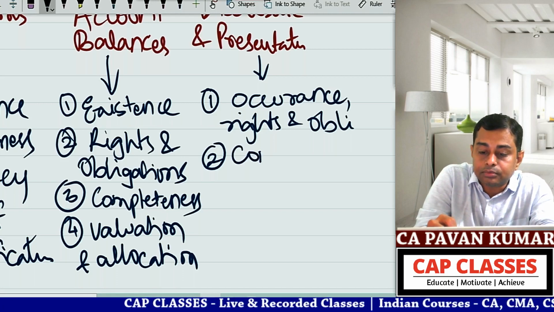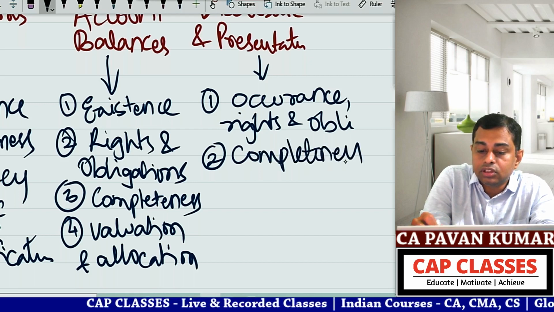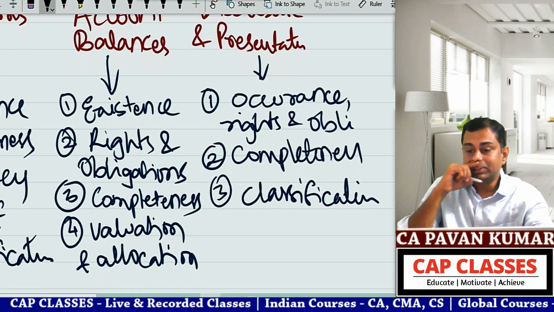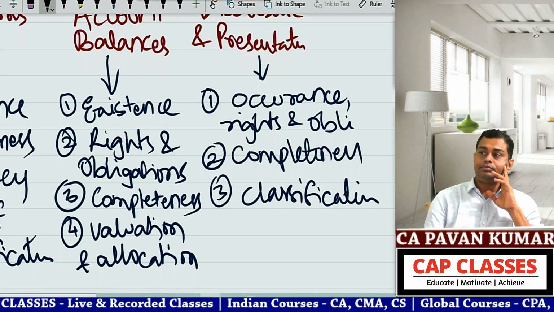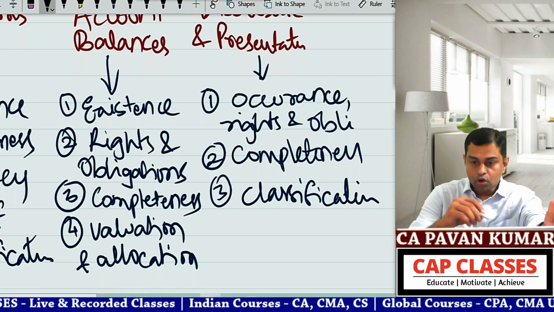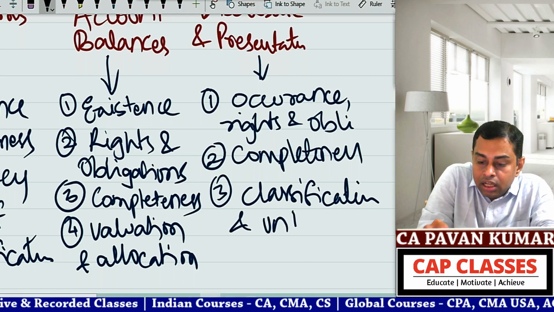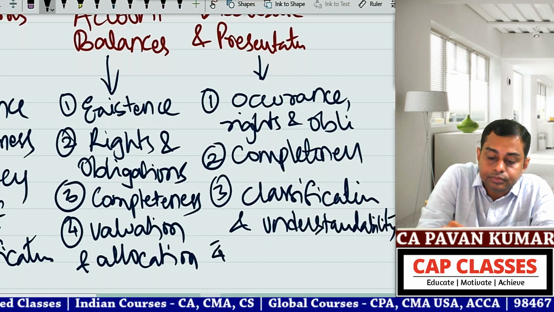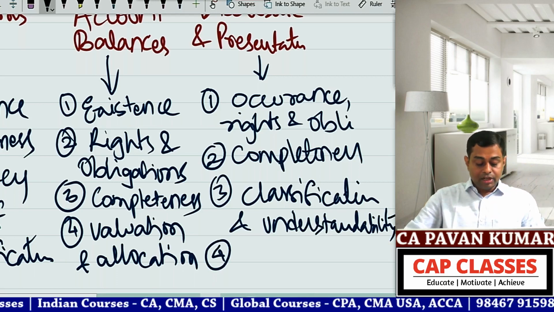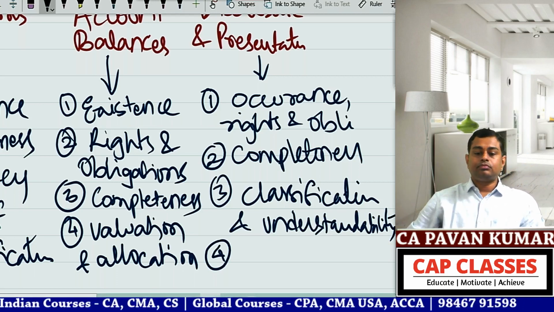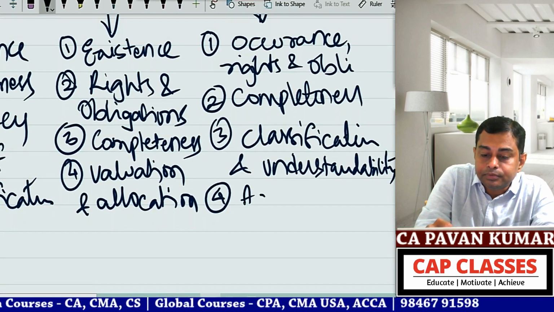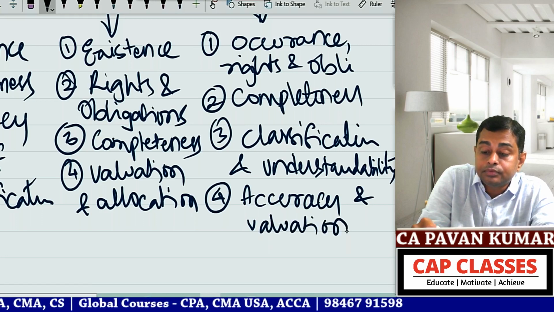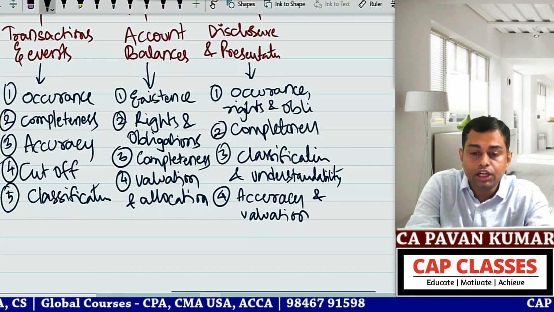2, completeness. 3, classification. Here you can write down classification and understandability. 4, accuracy and valuation.